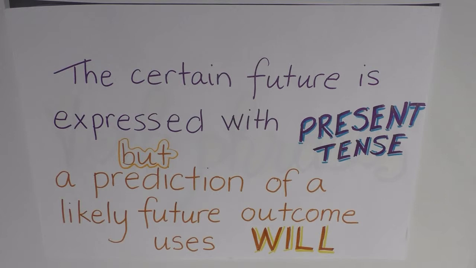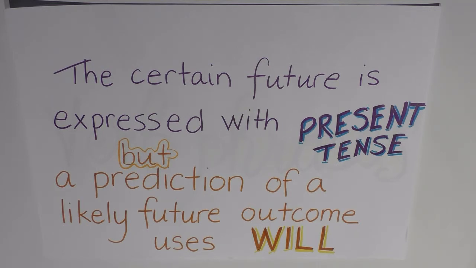uses will. Now, after graduating from university, I travelled all around the world, often teaching English as a second language in various language schools across the continents. In each setting, I was bound by the curriculum of the textbooks, but whenever it was time to address will as our future tense with my students, I hated teaching it so much. I always taught will without conviction, and I spent ages trying to figure out how it was different to the other modal verbs. What was it that made it special? What was it that made it our future tense?